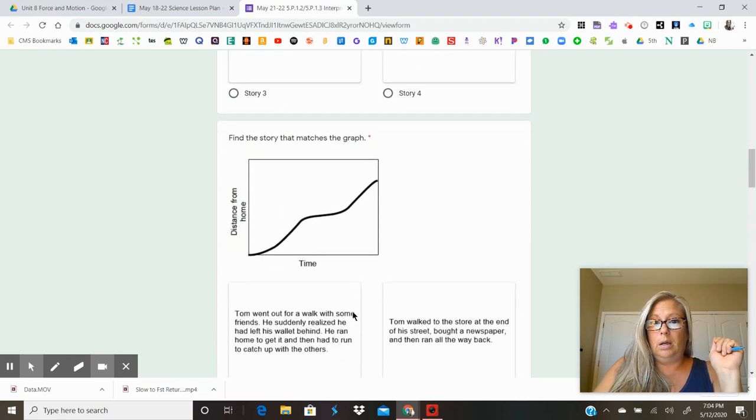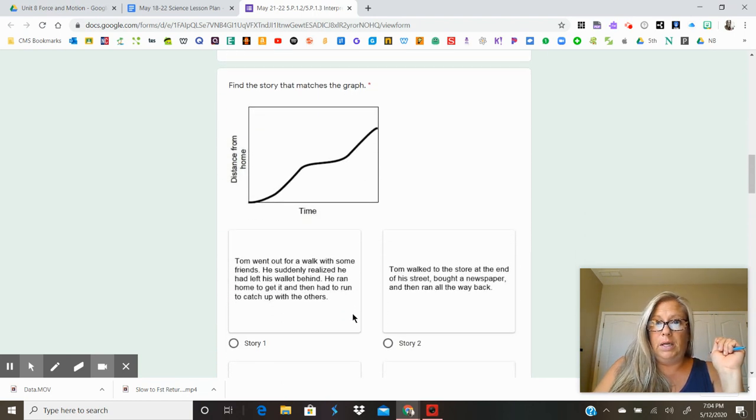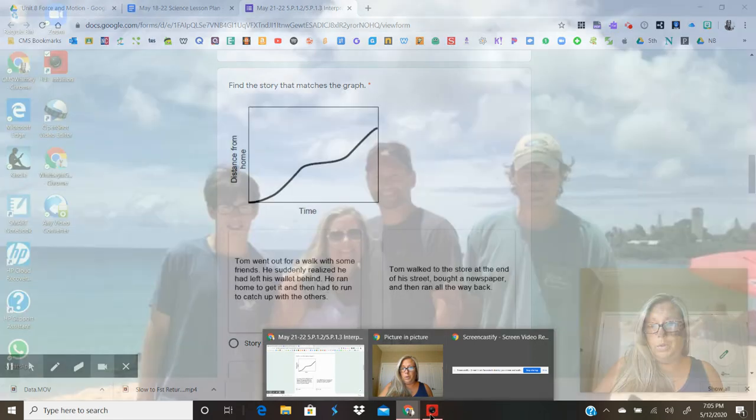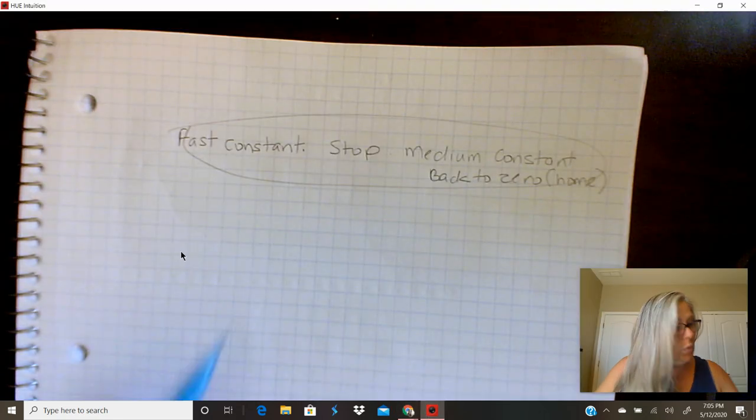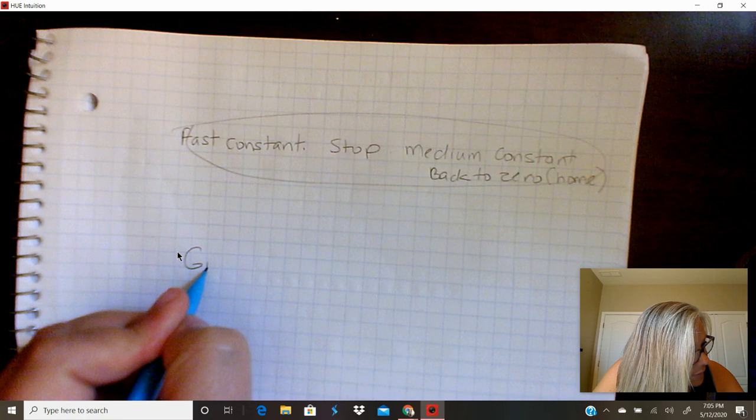Next one says, find the story that matches the graph. I see all kinds of curvy lines. So when I look at this, I see lots of acceleration, gradually changing speed. But it does look like at first that he's gradually getting faster, right? So let's go back and say that. Gradually getting faster.